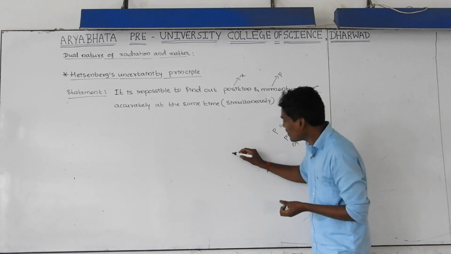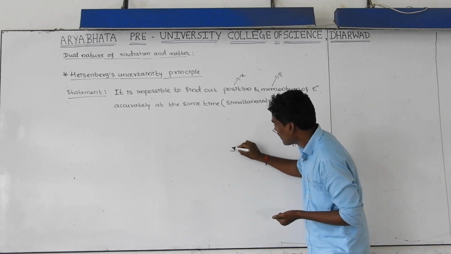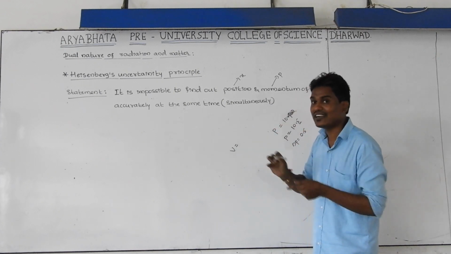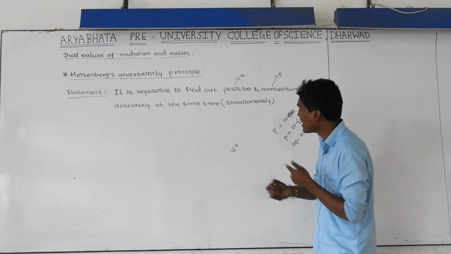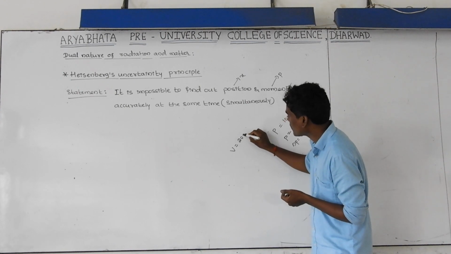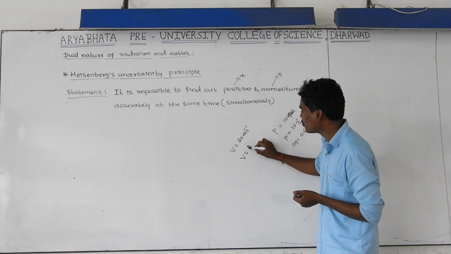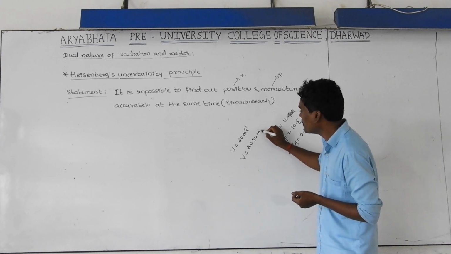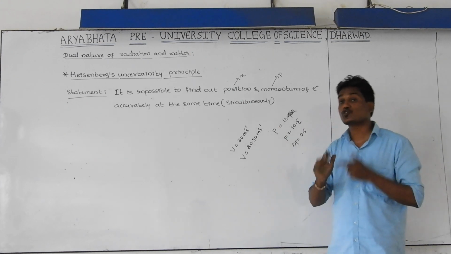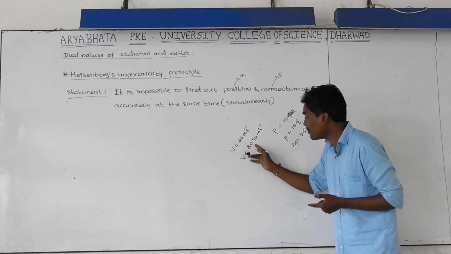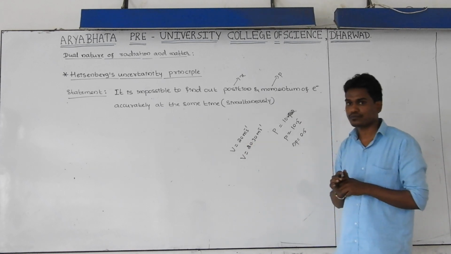Or else you can take velocity. I am calculating velocity. I am expecting my answer should be 20 meter per second. But after calculating, I am getting 20.30 meter per second. My answer should be 20, but I am getting 20.30.